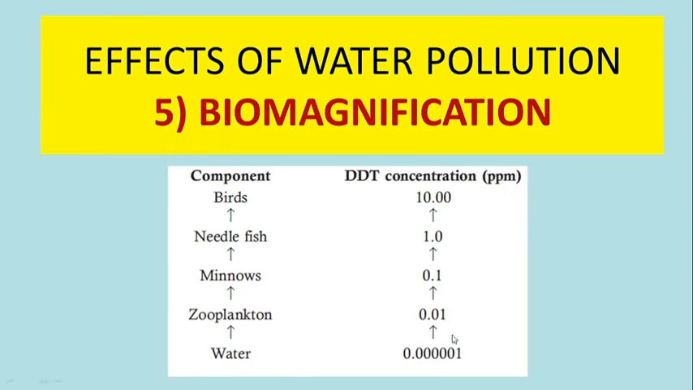For example, the water may have a very low amount of DDT, but gradually it increases and magnifies in the aquatic food chain through zooplankton, minnow and needlefish, and finally when these fish are consumed by birds, the amount of DDT in the bird was observed to be very high, around 10 ppm. In that case, generally birds are unable to survive, and whenever they reproduce, their eggs become very weak and the eggshell is very weak, and therefore the entire life cycle of the bird gets affected.